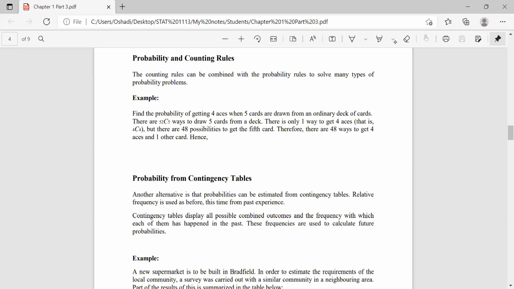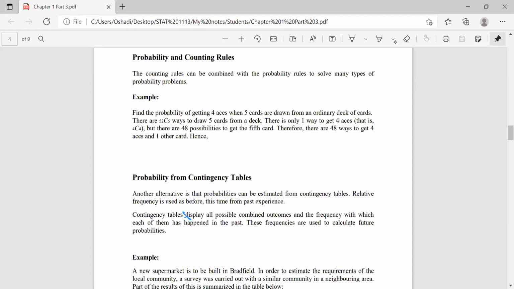So we want to find the probability of obtaining 4 aces.